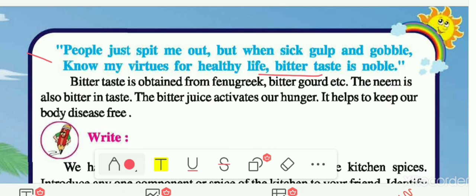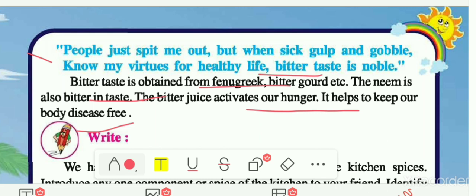Now let me see from what we are getting this bitter taste. Bitter taste is obtained from fenugreek and bitter gourd, and neem is also bitter in taste. The bitter juice activates our hunger and it helps to keep our body disease free. This is the importance of the bitter taste, that bitter juice activates our hunger, and it also helps our body to remain disease free.